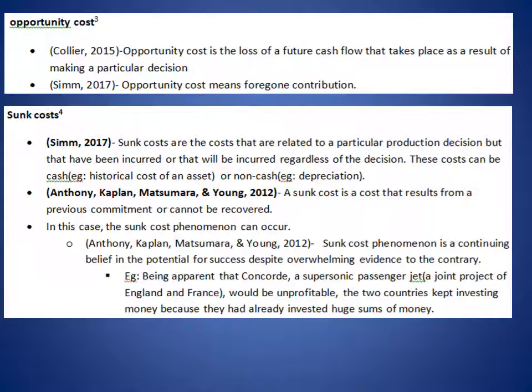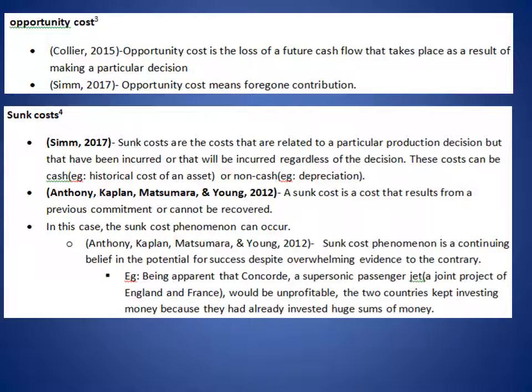And when it comes to sunk costs, Sim 2017 argues that sunk costs are the costs that are related to a particular production decision, but that have been incurred or that will be incurred regardless of the decision. So these costs can be either cash or non-cash. For example, the historical cost of an asset, or it can even be non-cash costs like depreciation.